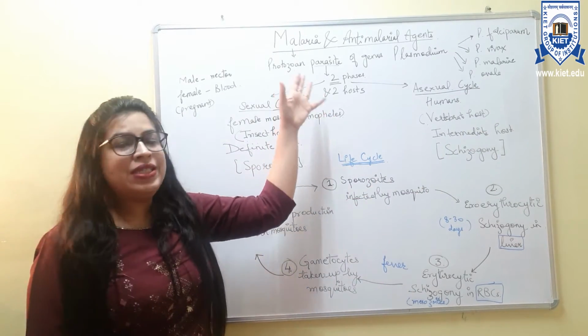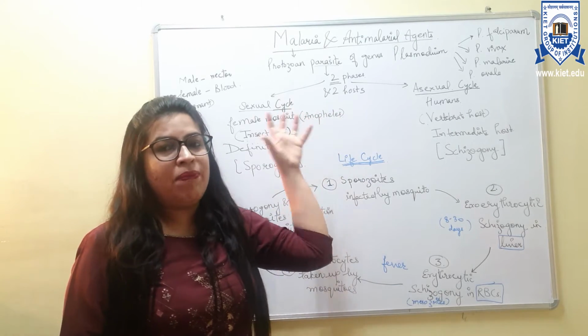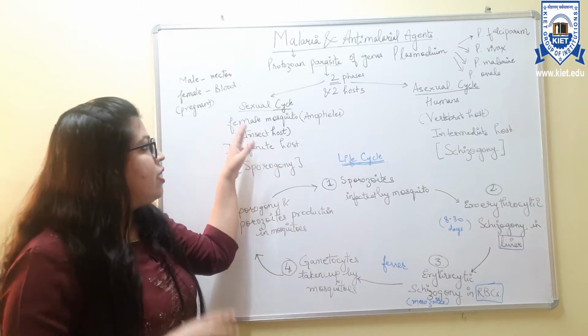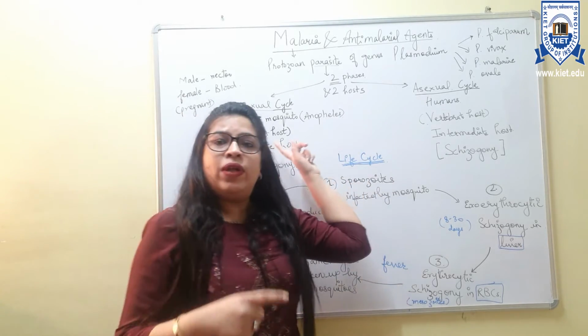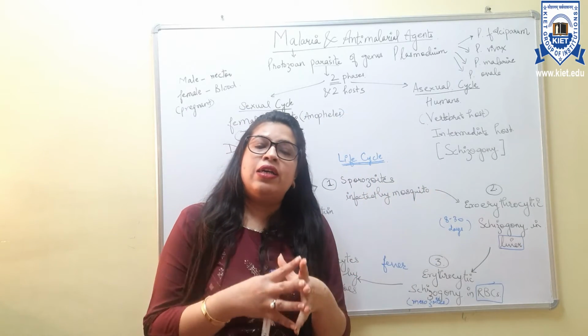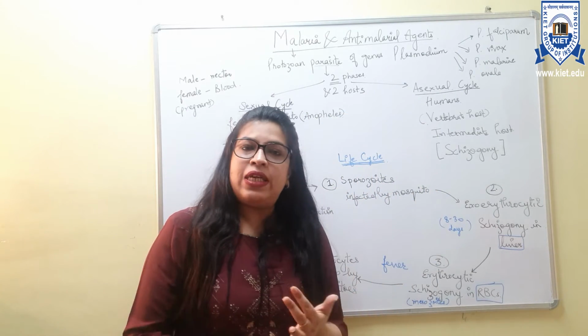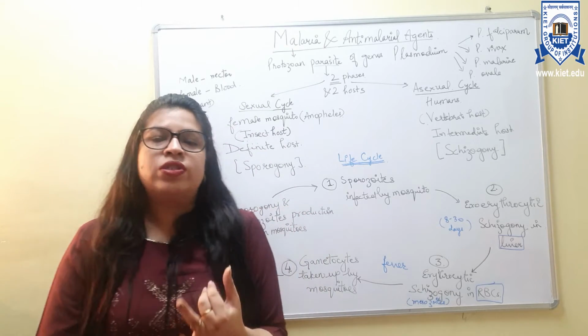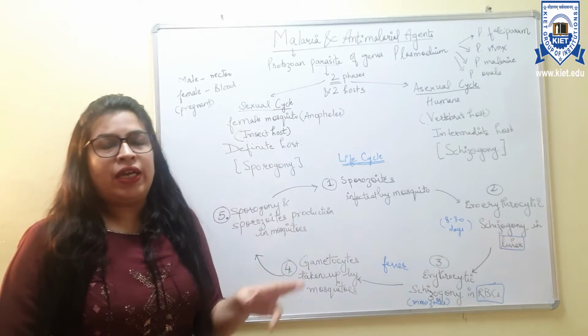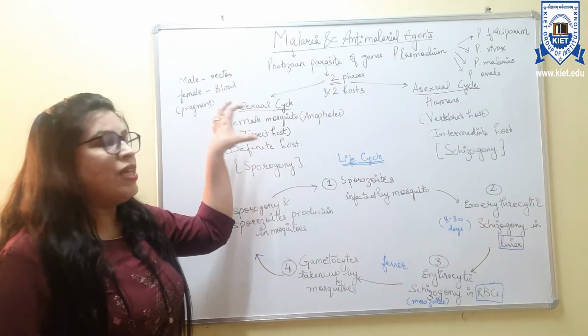Now, what is its life cycle? The parasite's life cycle basically involves two phases. One is the asexual phase and the other one is the sexual phase. The asexual and sexual phases occur in different hosts. So, basically this parasite has two hosts and two phases in its life cycle. The first one, the sexual cycle, occurs in the host insect.